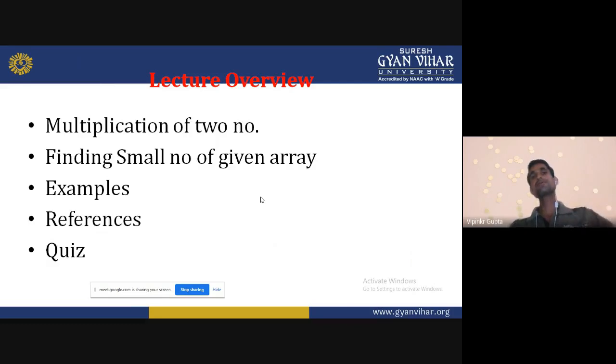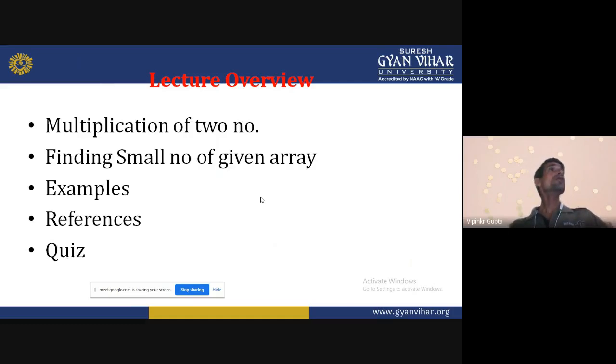We will also discuss different instruction sets used in microprocessor 8085. In the sequence of these lectures, today we will discuss the multiplication of two 8-bit numbers.